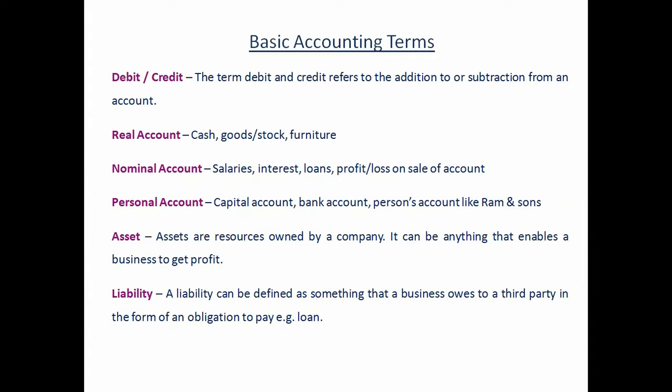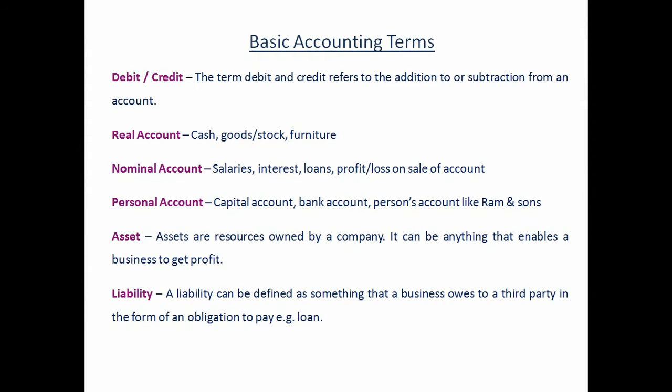Then assets. Assets are resources owned by a company. It can be anything that enables a business to get profit. That is, the resources owned by a company from which you are getting some profit are your assets. Liability. A liability can be defined as something that a business owes to a third party in the form of an obligation to pay, for example, a loan. That is, whenever you have an obligation, an amount you need to pay to somebody,